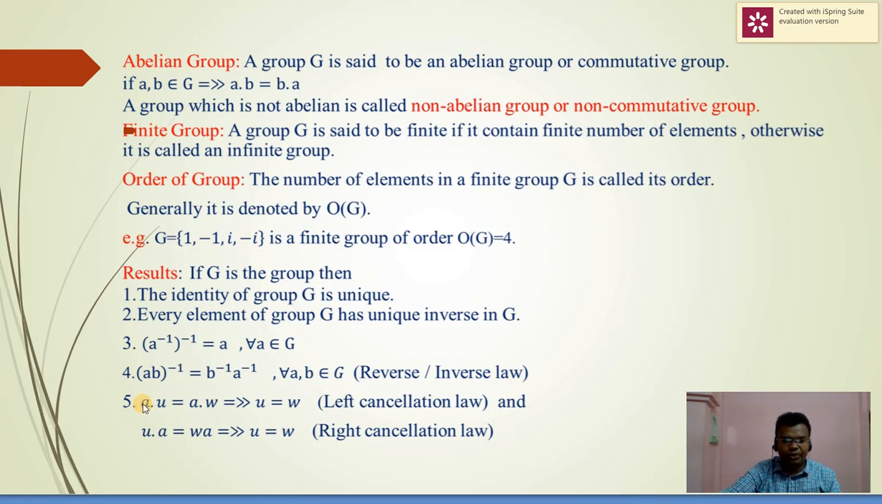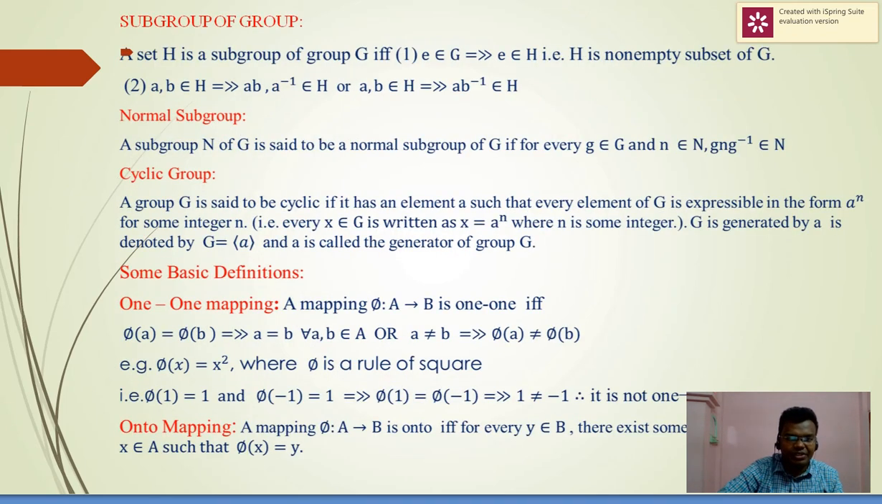Fifth result, a dot u is equal to a dot w, which implies that u is equal to w. Here a cancels from the left side, therefore it is called the left cancellation law. u dot a is equal to w dot a, which implies that u is equal to w. Here a cancels from the right side, called the right cancellation law.